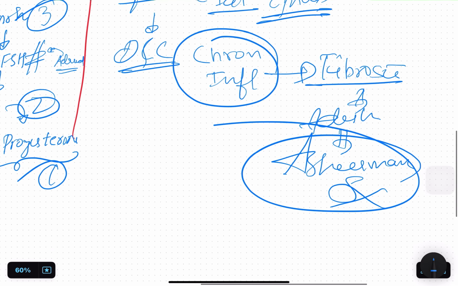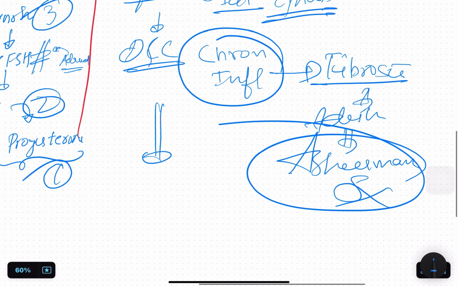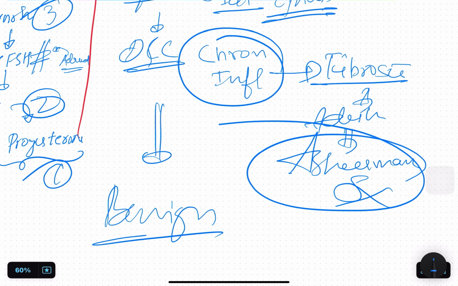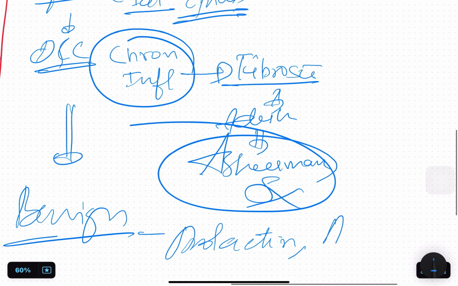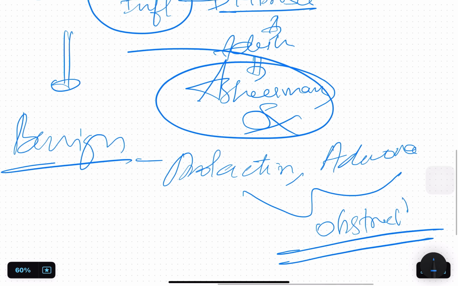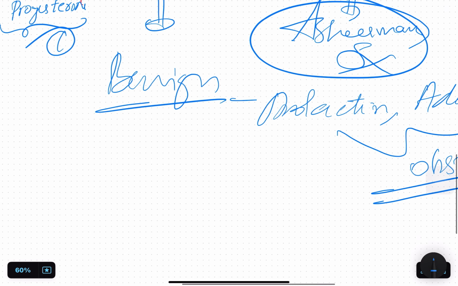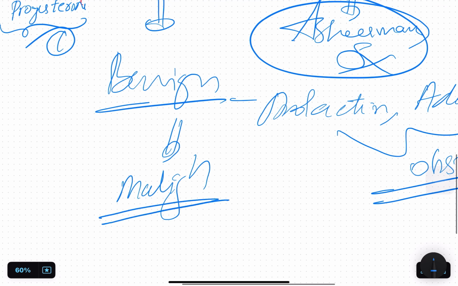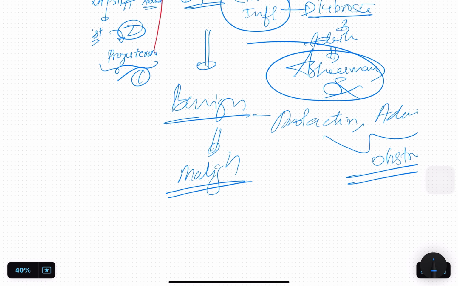Correct. Then again, what do we have? All these benign conditions like prolactinoma, then pituitary adenoma, which causes obstructive lesions. And also in malignant conditions, excessive estrogen is produced, usually if it's an ovarian malignancy or such. Also in some cases, you can see a secondary amenorrhea also. Okay. So this is the basic knowledge which you need to have.